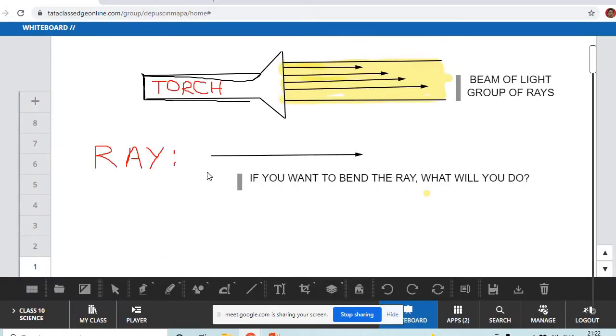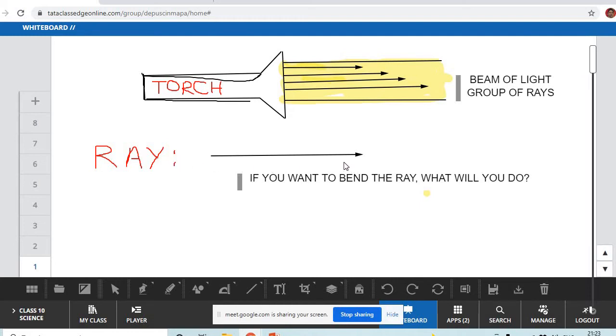Okay. Now, if I have a torch and I switch it on, what will happen? It will throw a beam of light. Do you understand what a beam of light is? Yes, ma'am. Beam means a group of rays. So whenever you see light in nature, you always see a beam. But for simplicity, we take it as a ray. Okay.